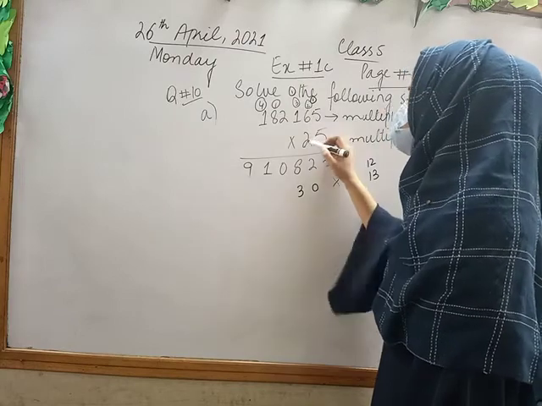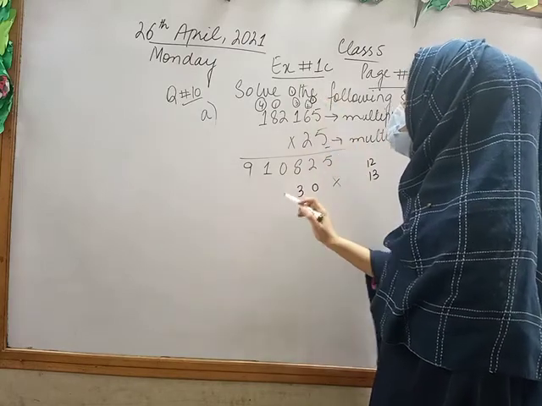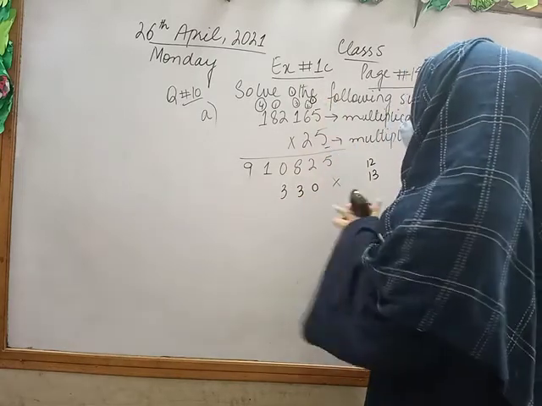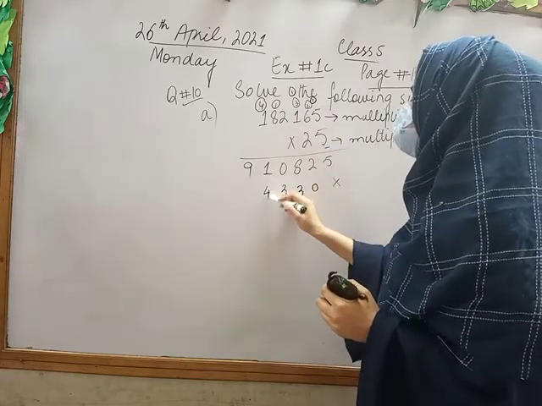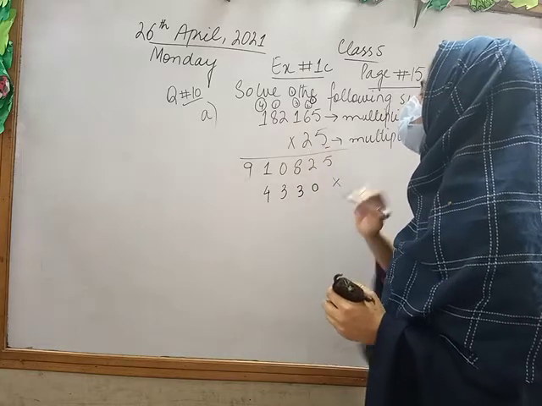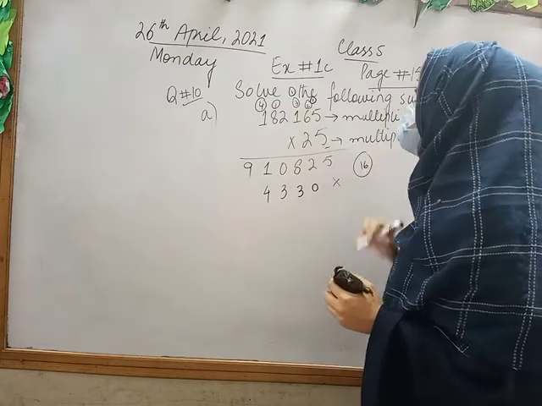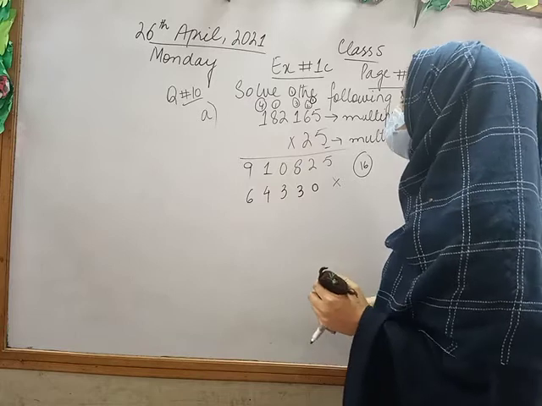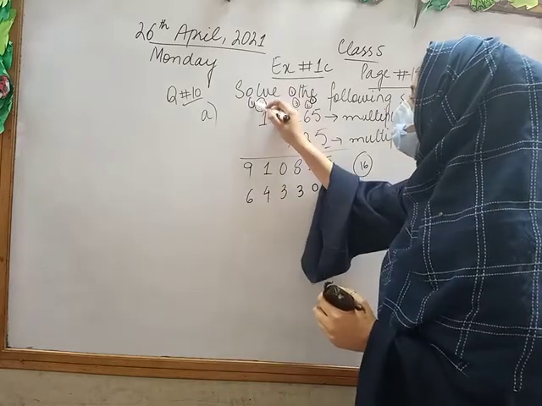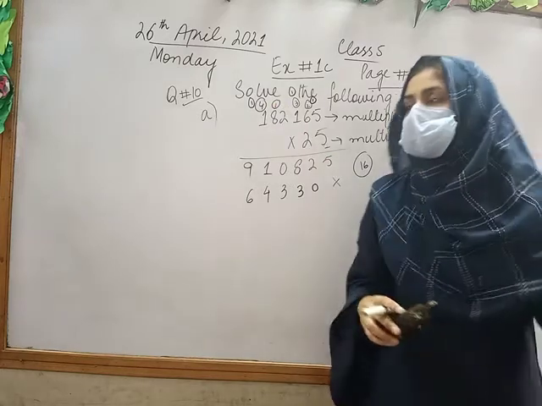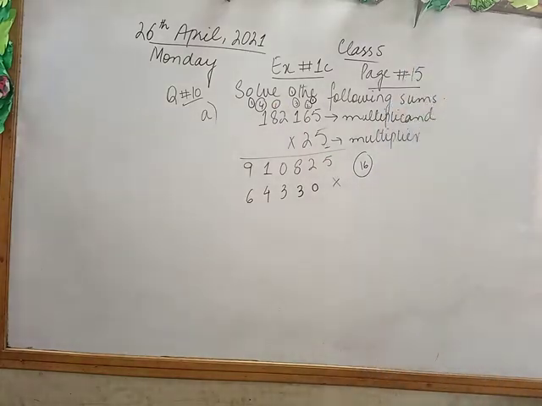Fine. And this is 3. 2 times 4, 2 times 8 is 16. It is a 2-digit number, so I will write the number which is at the unit place here and 1 as a carry, because it is the rule of multiplication. Fine class, this is the rule of multiplication.